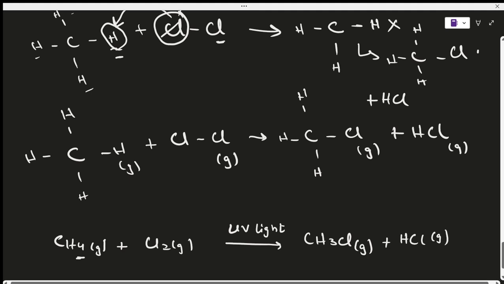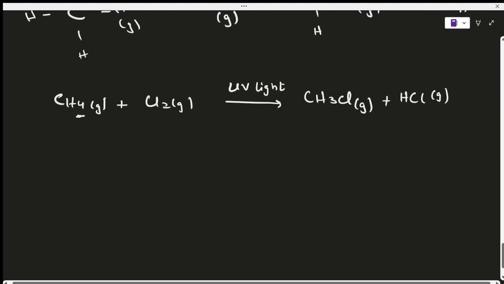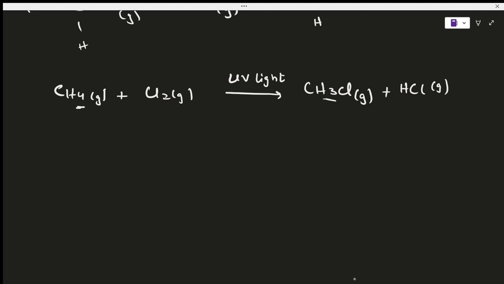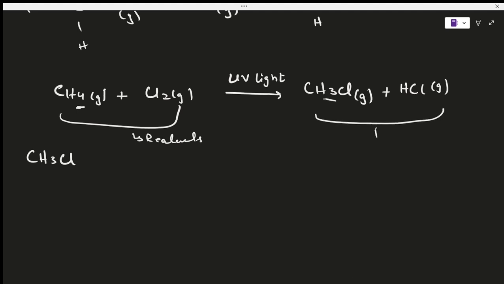But the interesting part here is that this doesn't stop here. This reaction can proceed until all of the hydrogens are removed. You have a total of 4 hydrogens, so a total of 4 reactions can take place. Let's look at how. You need to know that these here were the reactants, and these were the products. But when you continue this reaction, this product part becomes the reactants for the next equation, which is this, plus again a chlorine molecule in gas.